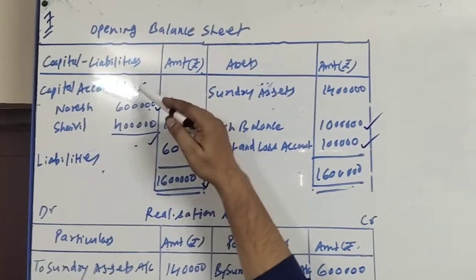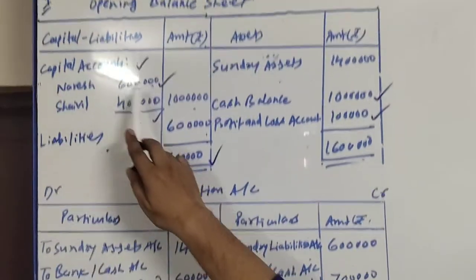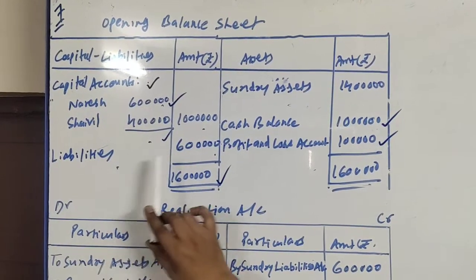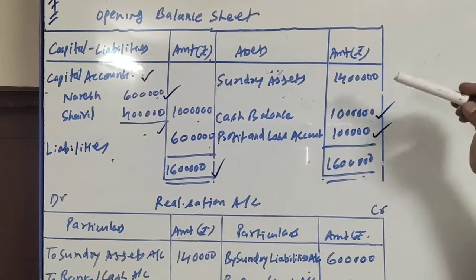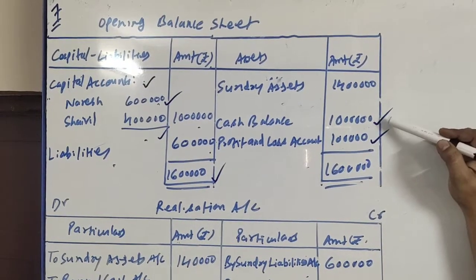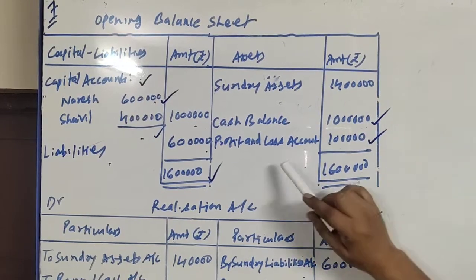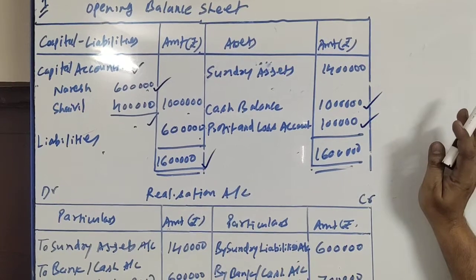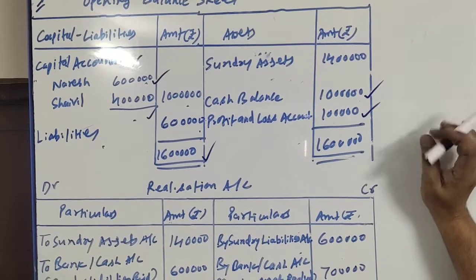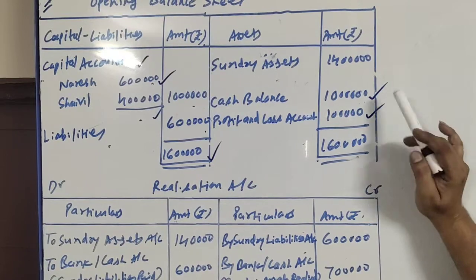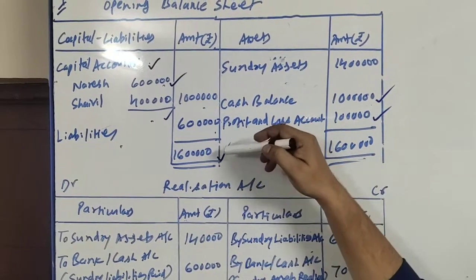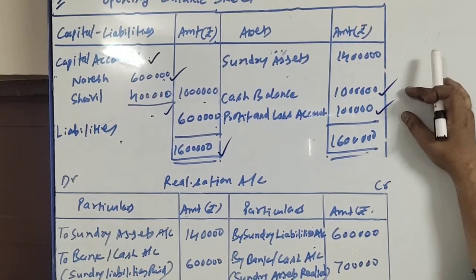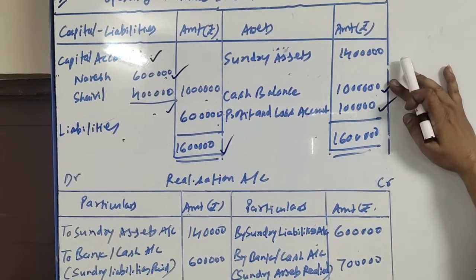Opening balance sheet, capital accounts, Naresh, Seval 6 lakh, 4 lakh, total 10 lakh. Liabilities 6 lakh. Then cash balance 1 lakh and profit and loss account 1 lakh. Right? These four pieces of information are given to us. Now we will make the total. When we make the total, we will find that on the capital and liability side there is a total of 16 lakh, and on the asset side there are only two items, 1 lakh each, that is rupees 2 lakh is the total.